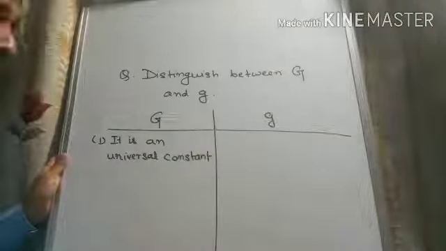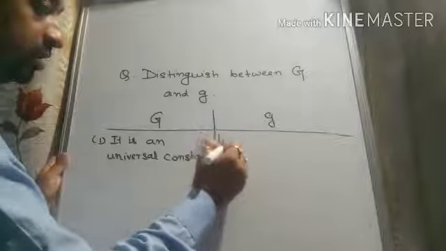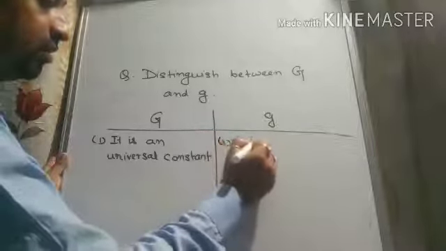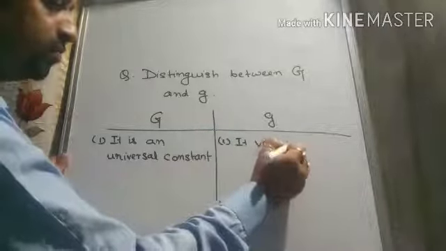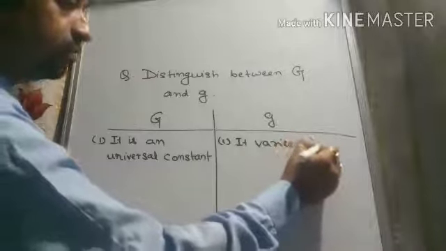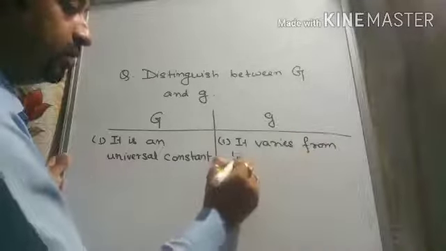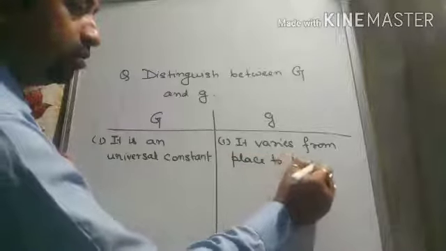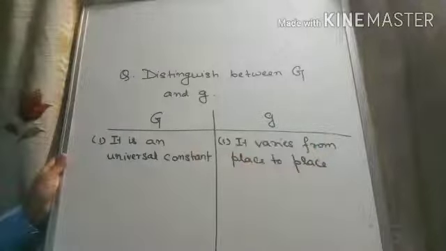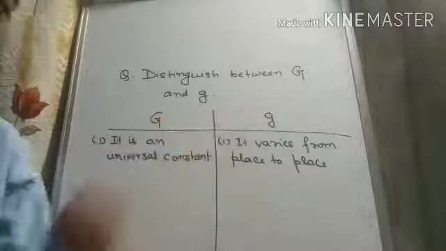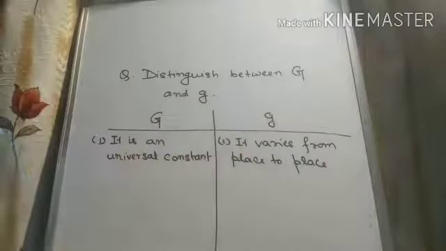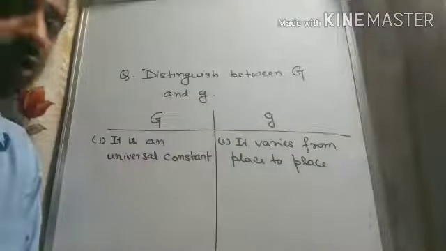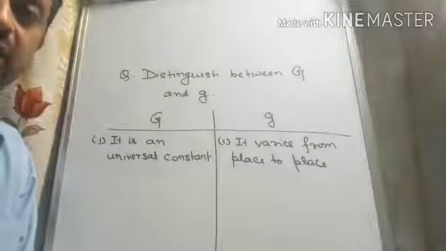Here we write it varies from place to place. So in the previous session we calculated the value of small g. It was 9.8 meter per second square.